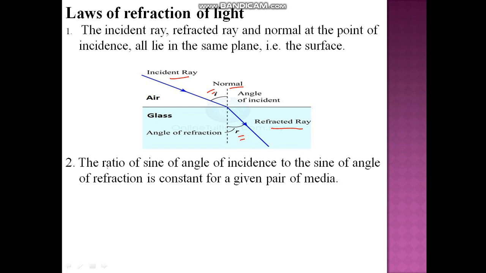So, the ratio, that means the division of the two, and that too of sine. This is a trigonometric term. So, sine I to sine R is constant for what? A given pair of media. In this case, the pair of media is air and glass.